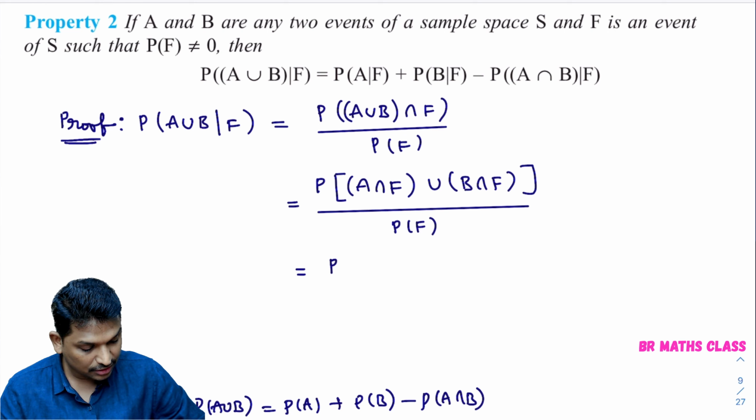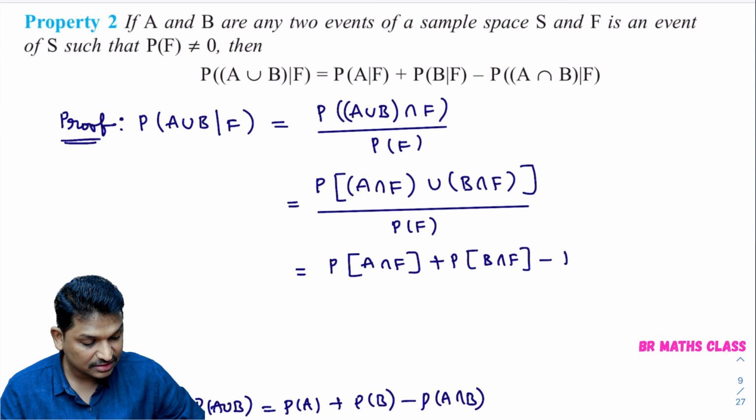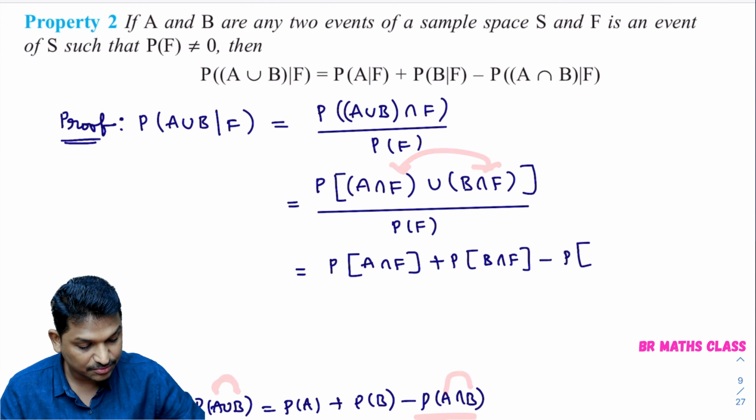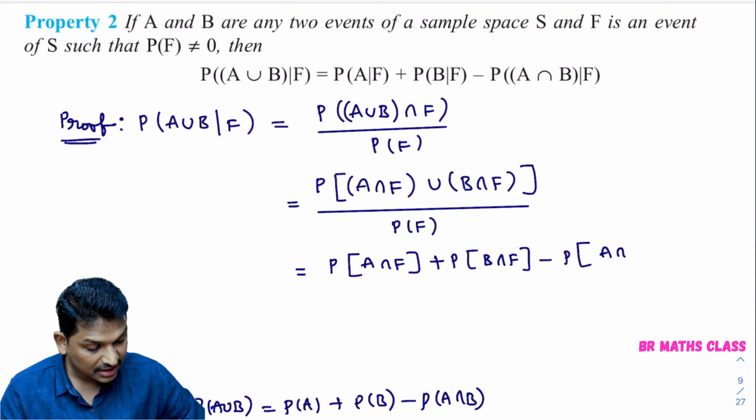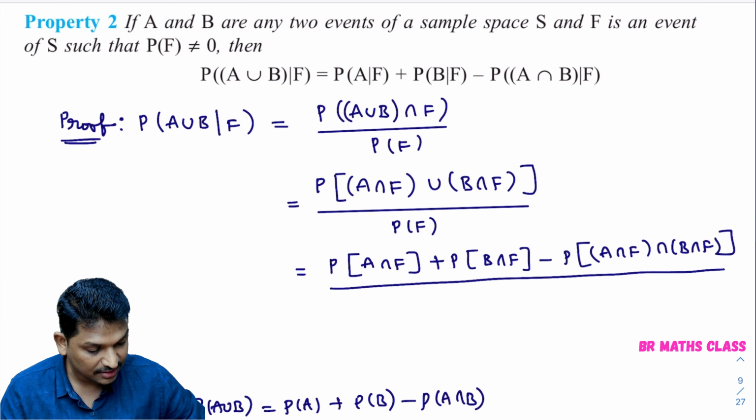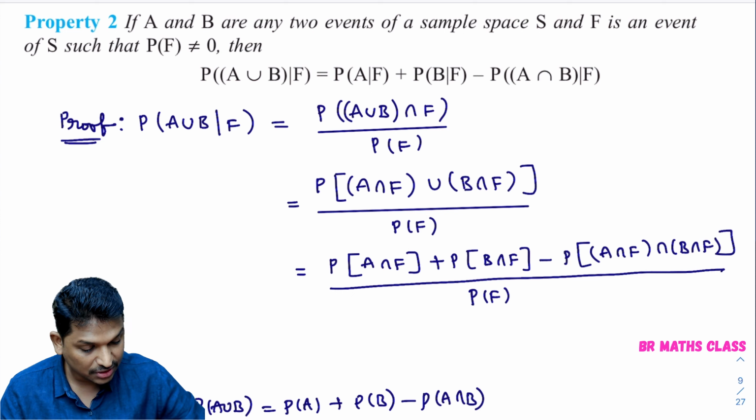Probability of the numerator, just observe the numerator only. Probability of A intersection F plus probability of B intersection F minus probability of A intersection B, the intersection of these two sets, that is A intersection F intersection B intersection F, whole divided by probability of F. I hope you understand this.